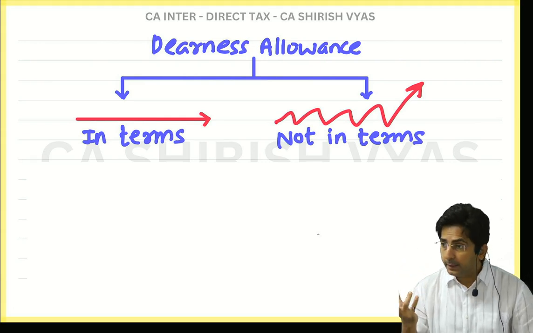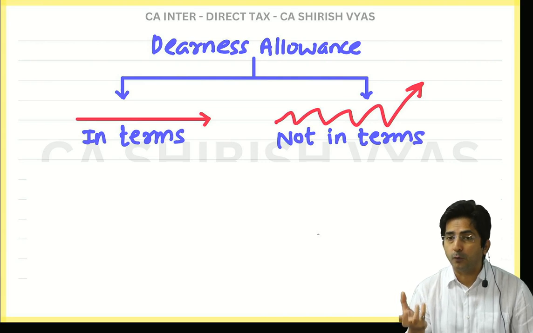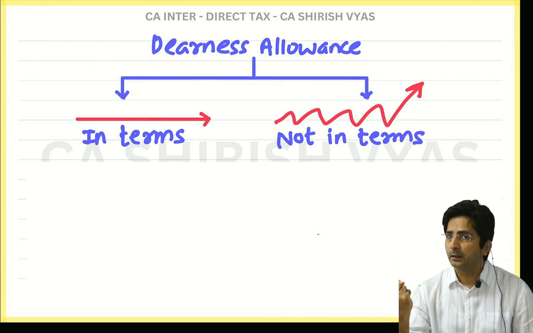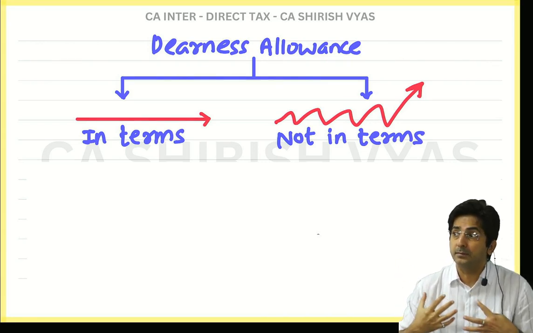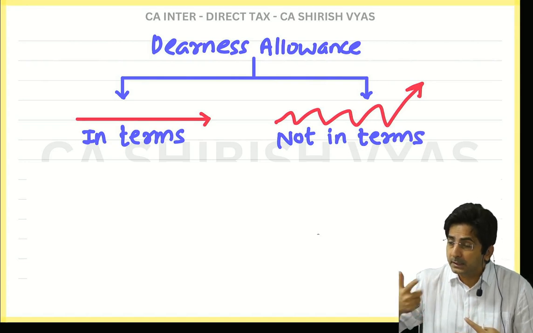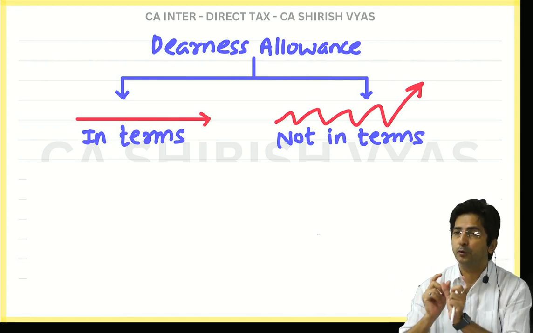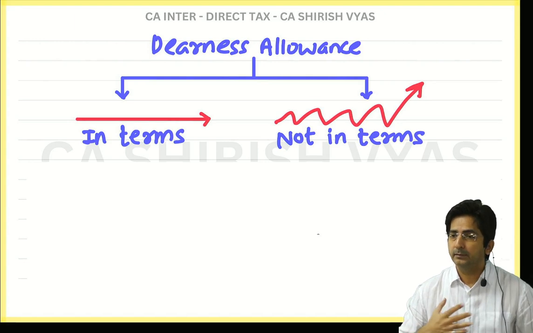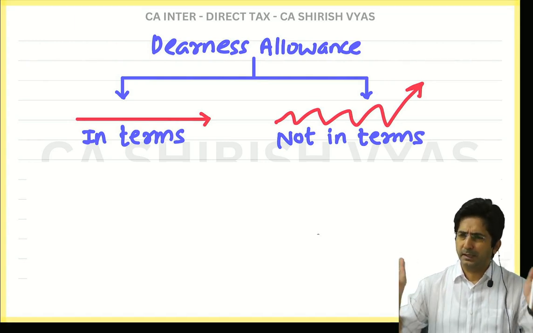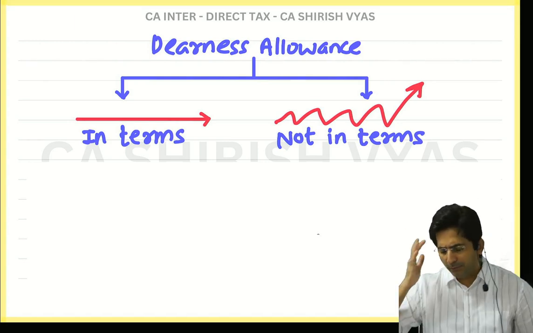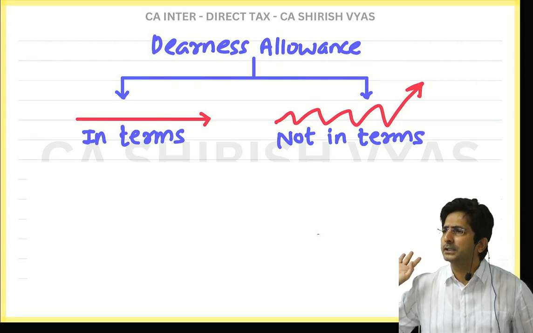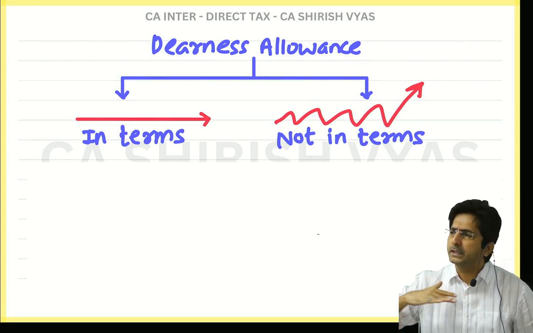Actually dearness allowance is meant to face inflation. But sometimes companies' terms and conditions are such that they are going to give you a constant DA. They will say, we know dearness allowance is for inflation, but we are not going to see inflation. We will provide you a fixed amount.